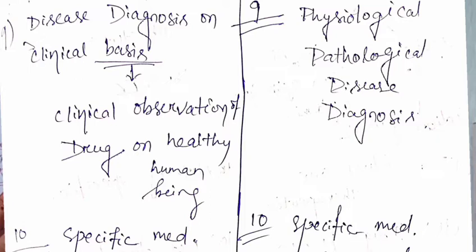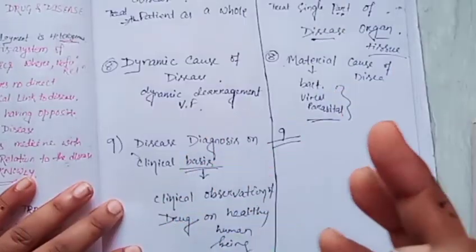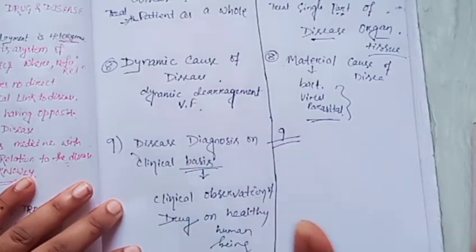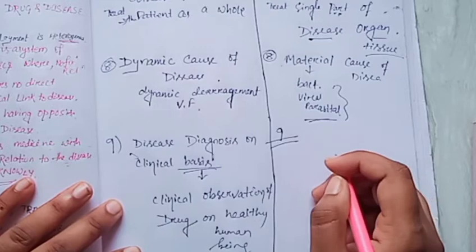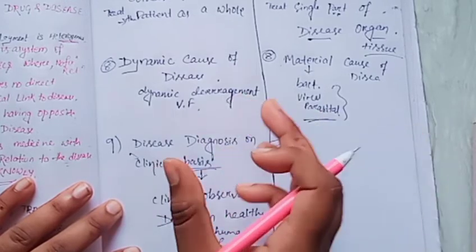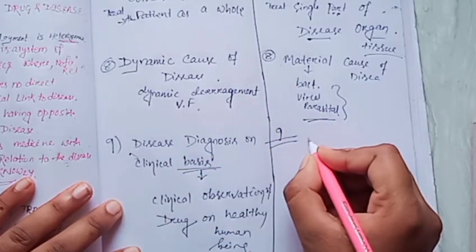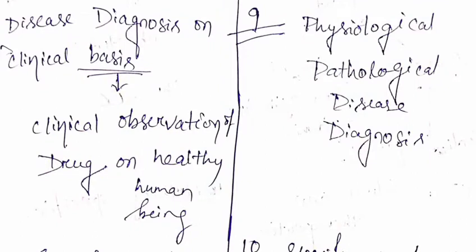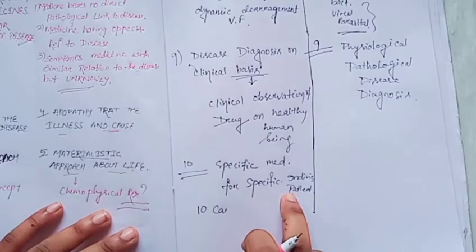Whereas in the allopathy society, they think that the physiological and pathological basis is how they diagnose their disease. So they depend upon the physiological and pathological basis of a disease diagnosis, not for a specific individual patient.